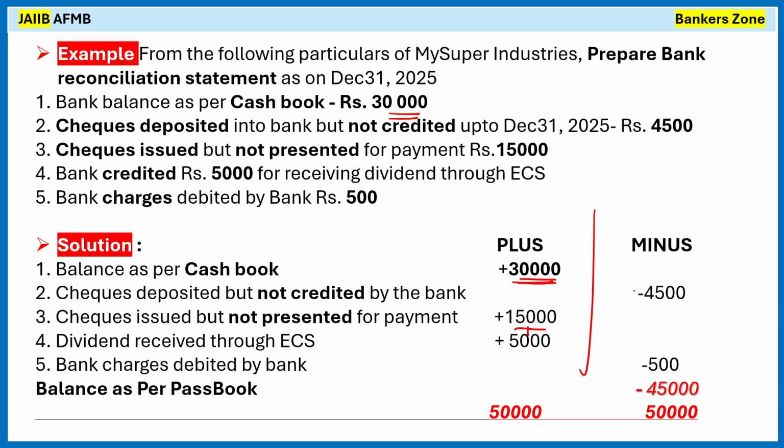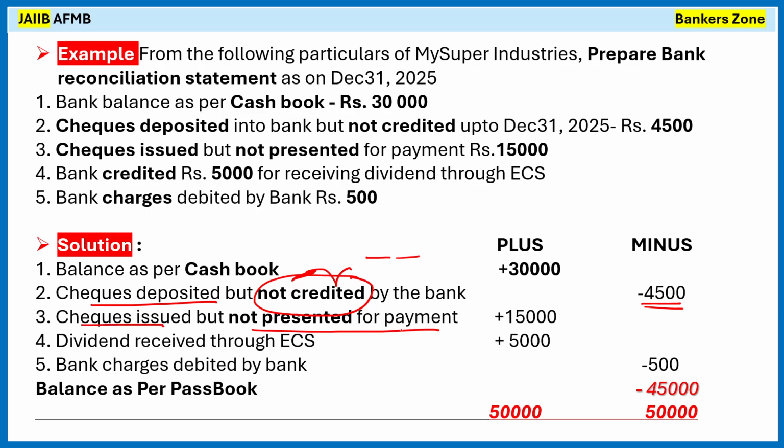Right. Check simply see. Check deposited but not credited, so minus it. Check issued but not presented, add it. Right. Bank credit 5,000, so simply add. Bank charges, simply subtract. Right. Only one thing, don't get confused. Whenever a check is deposited but not credited, we have to minus. So how to remember? Not credited. So not credit means what? Minus. Check issued but not presented for the payment, so in future it will come, na. So it will be plus. In that way you remember. Otherwise you may get confused in the examination.